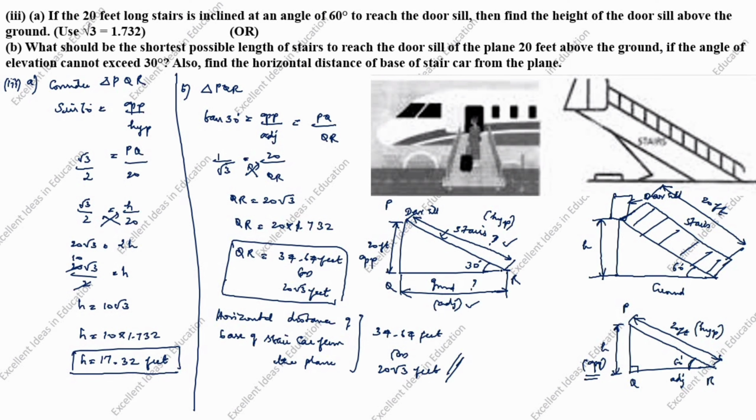Next, we need to find the possible length of stairs to reach the door sill. Sine 30 degrees equal to opposite by hypotenuse. Opposite is PQ divided by hypotenuse is PR. PQ value is 20. PR we need to find. Sine 30 degree is 1 by 2. Cross multiply. PR is equal to 20 into 2. PR is equal to 40 feet. Shortest possible length of stairs to reach the door sill is 40 feet.